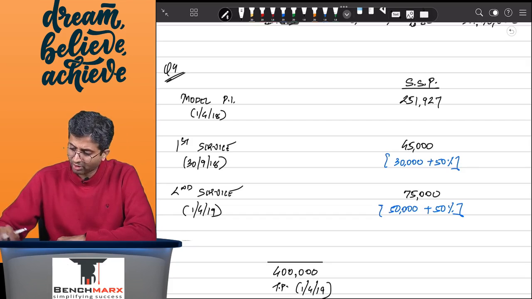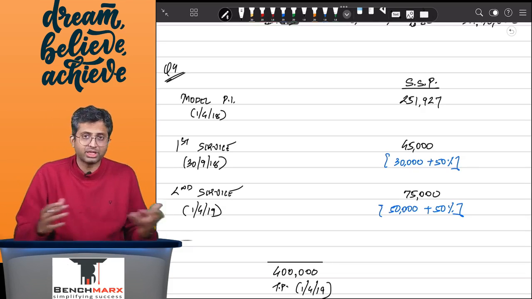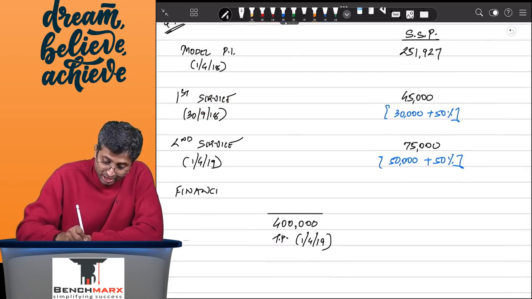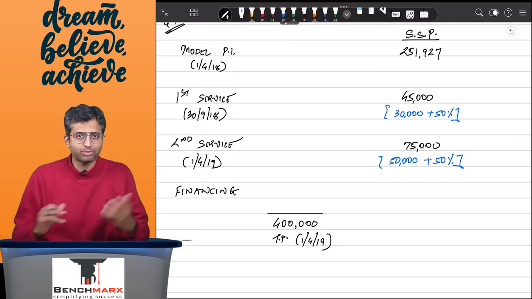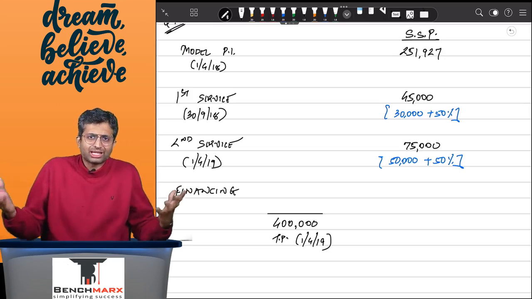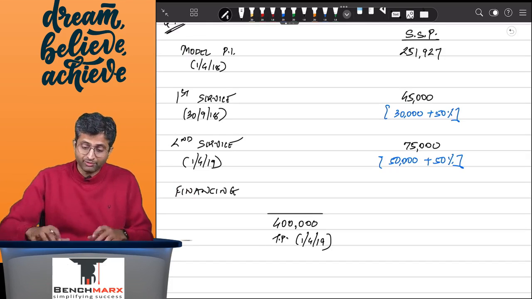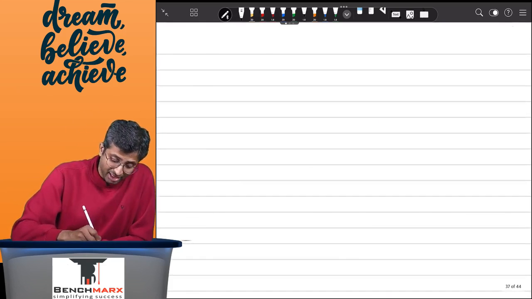251,927 plus 45 plus 75 comes to around 3,71,927. It does not really total up. Probably the difference might be attributable to a financing arrangement, because a payment is made at or beyond 12 months and there are no other exceptions getting covered. So it might be attributable to a financing arrangement. How do we verify that? Well, let us prepare an amortization table and see if that is the case.